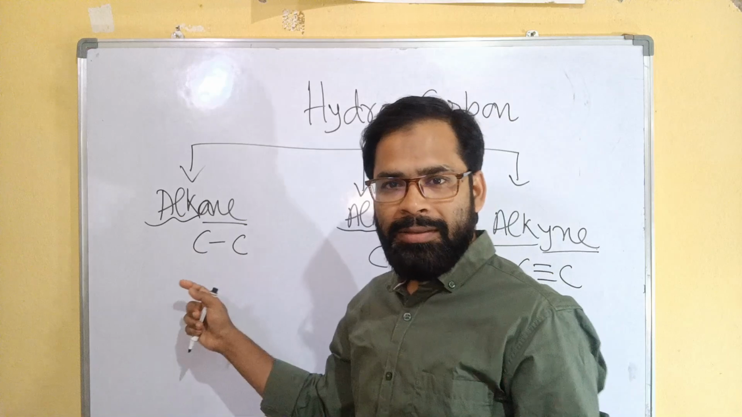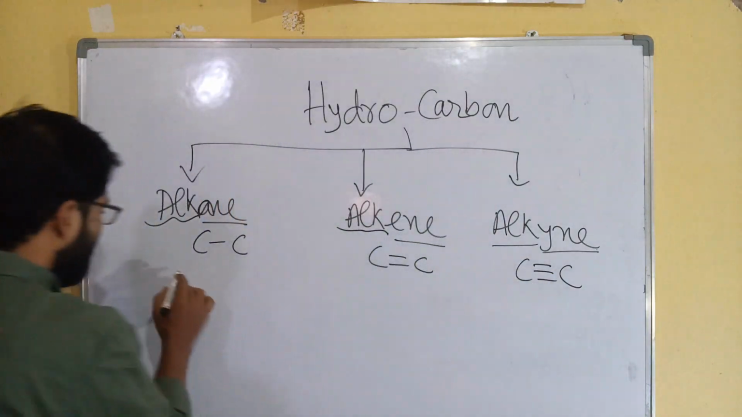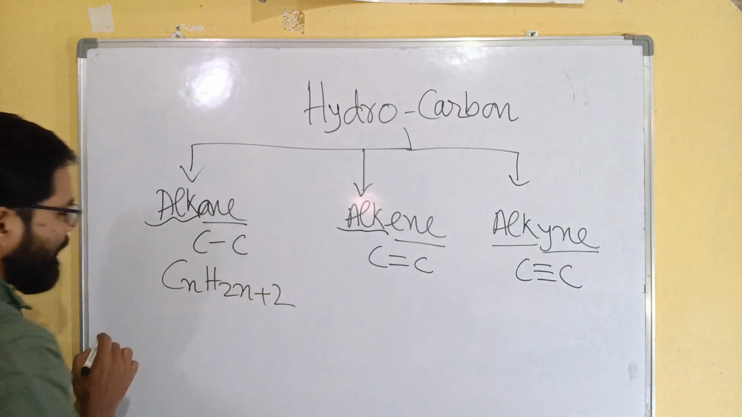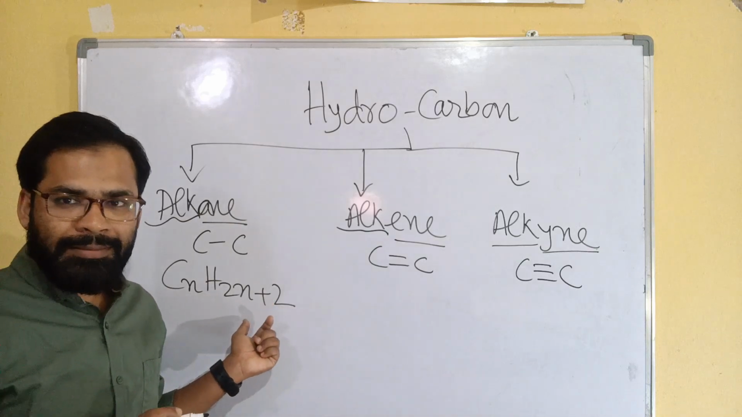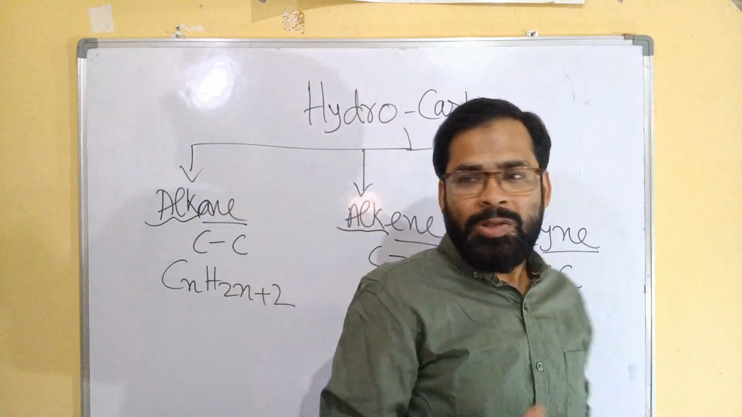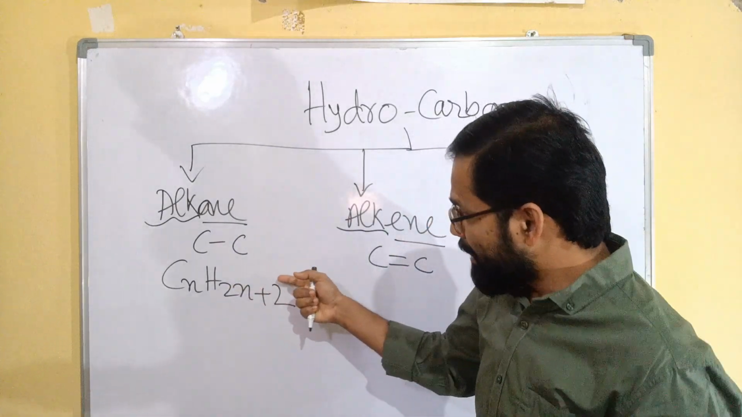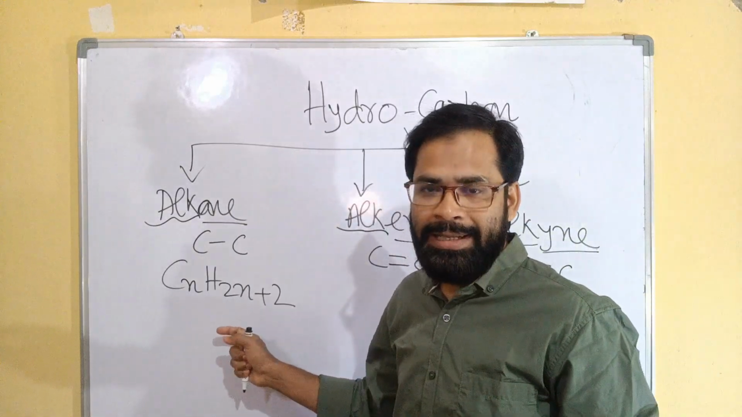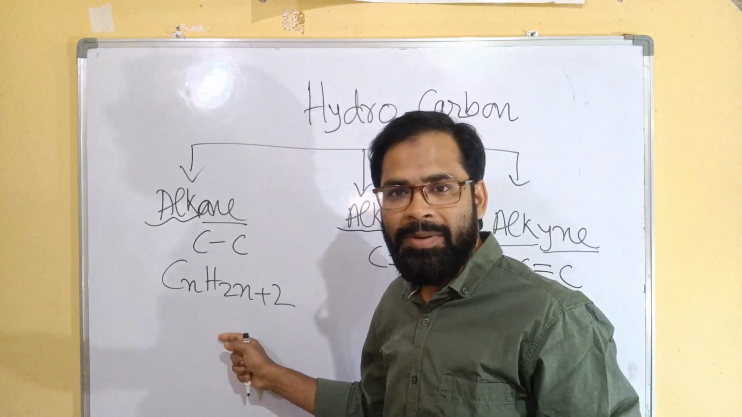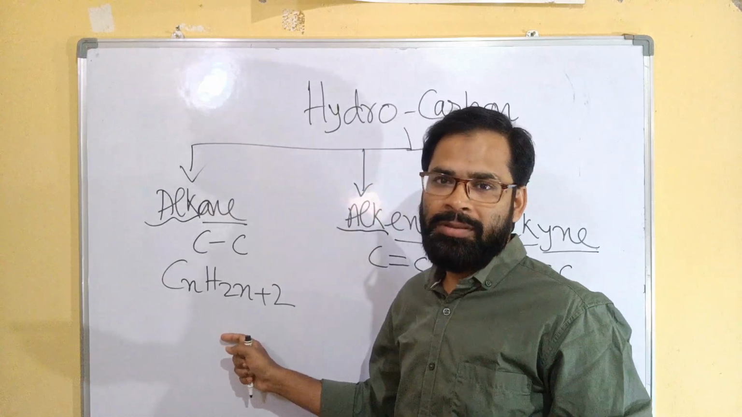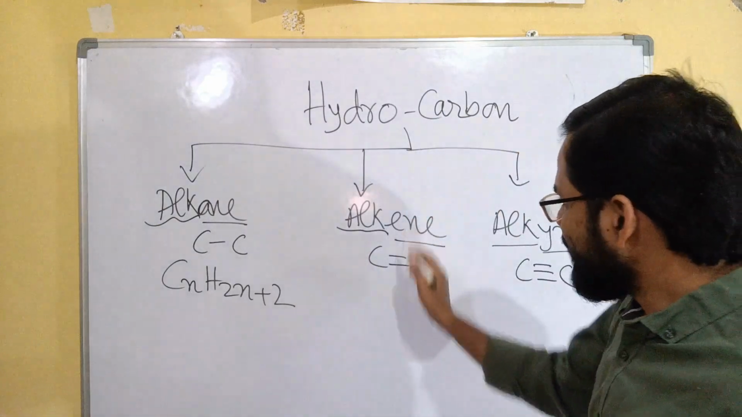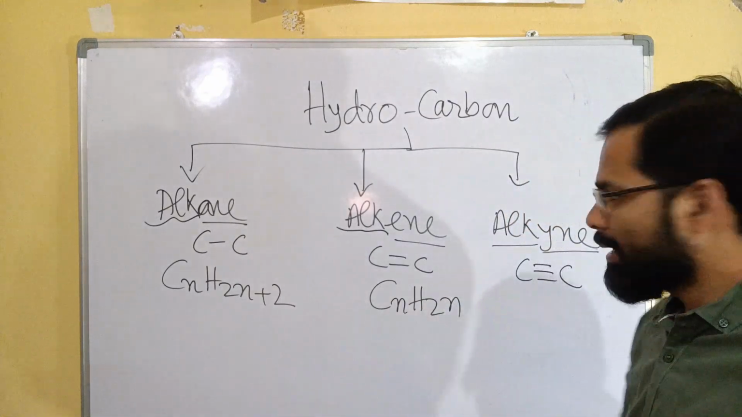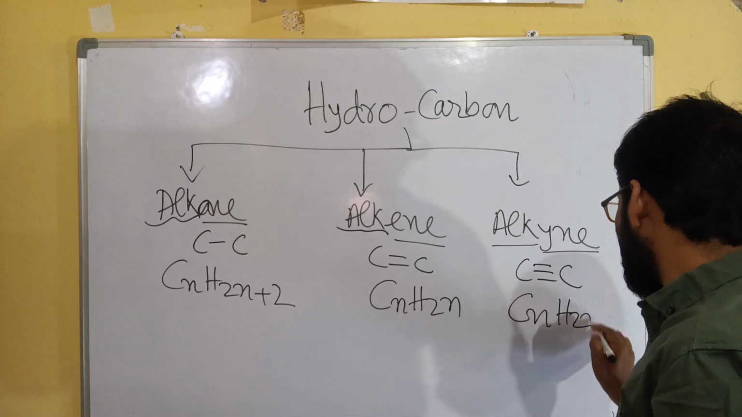Through the molecular formula, only for acyclic cases, the general formula is CnH2n+2. This is applicable for acyclic, those are open chain. Carbon-carbon single bond may be open chain or cyclic, so this formula is applicable only for acyclic or open chain, not for closed or cyclic. In case of alkene, that will be CnH2n. Alkyne, CnH2n-2.